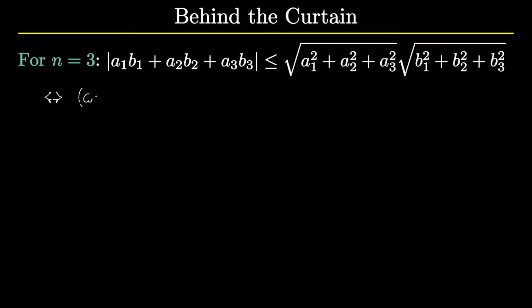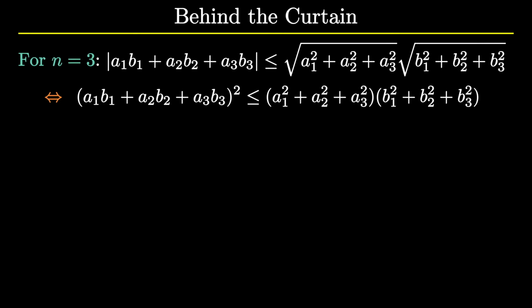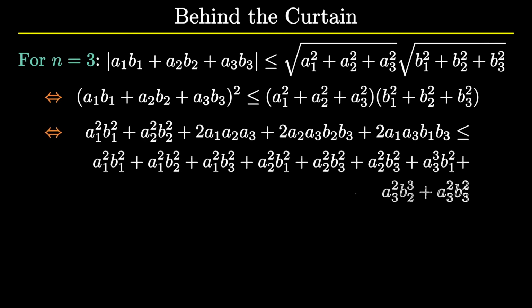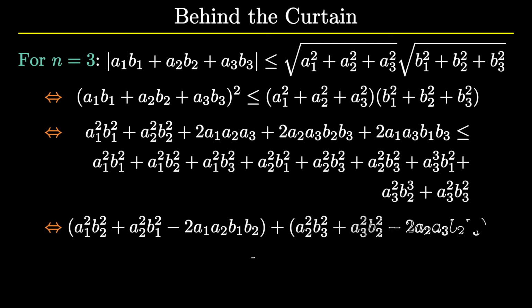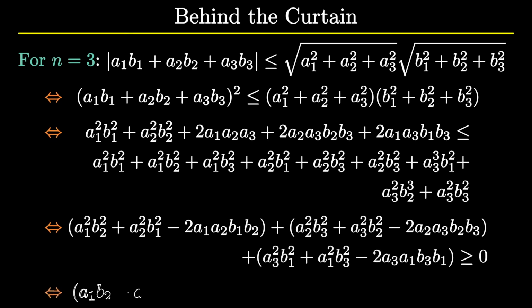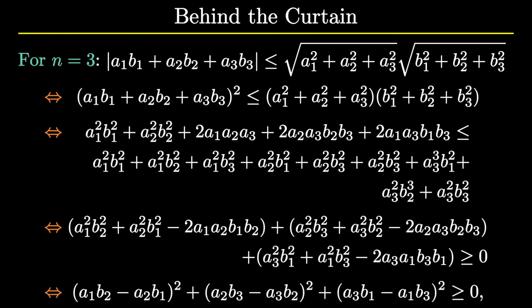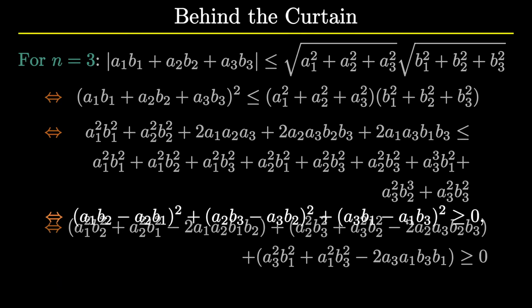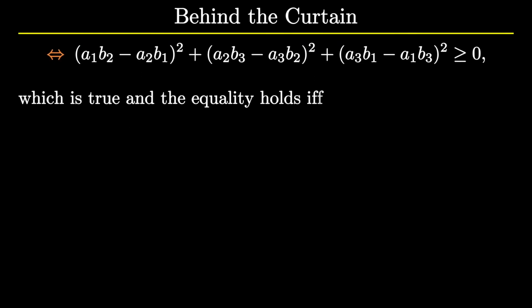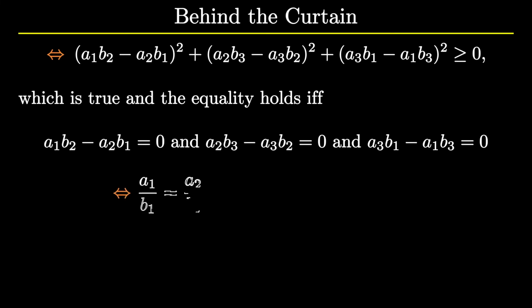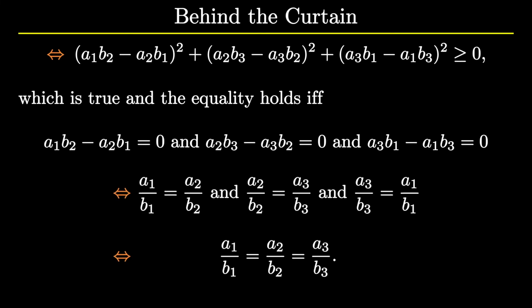Let's give one more shot for three pairs of real numbers. Again, we follow the same strategy of taking reversible steps. Indeed, the calculations are painful, but this pain is worth bearing. Finally, we reach some statement which says that the sum of three squares is non-negative. Again, it is a true statement. Thus, we prove the CS inequality for three pairs of real numbers as well. But our goal of doing these two exercises is to find a clue for the general proof of CS inequality.